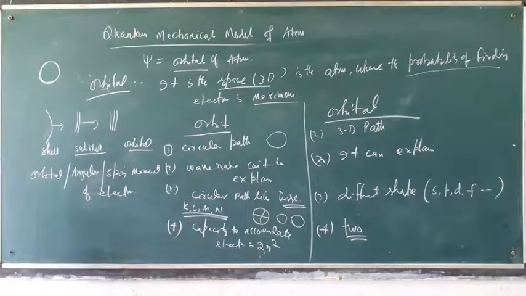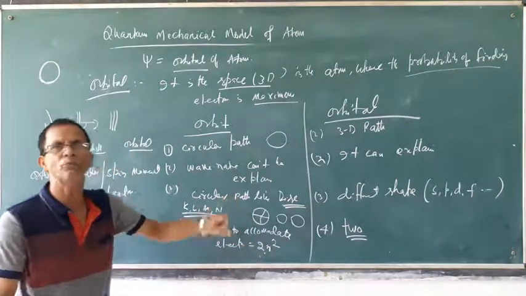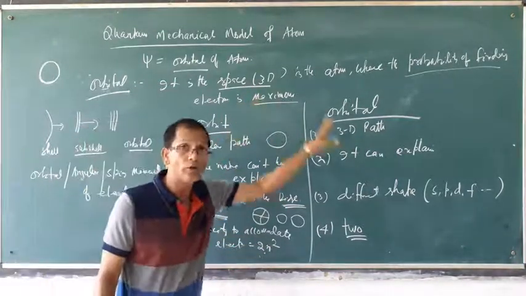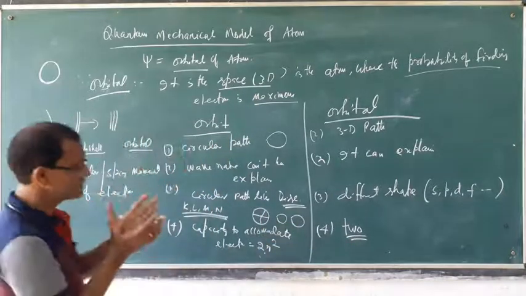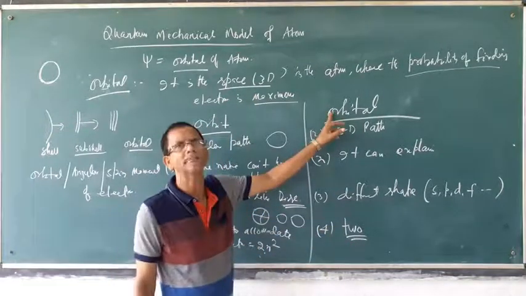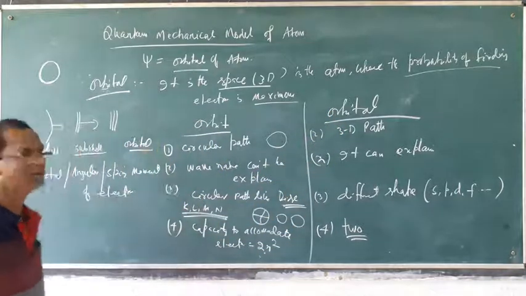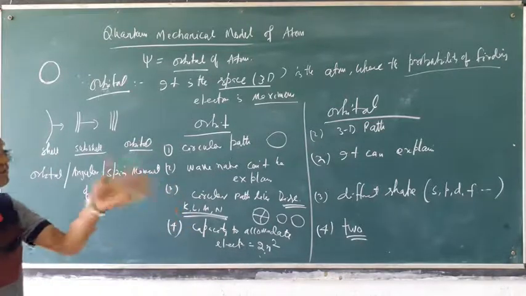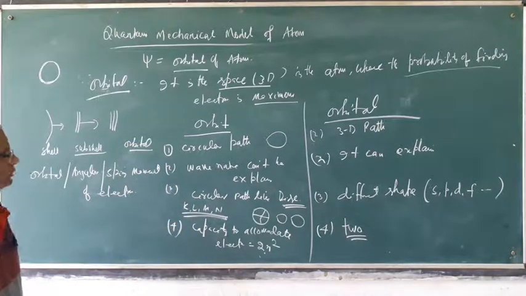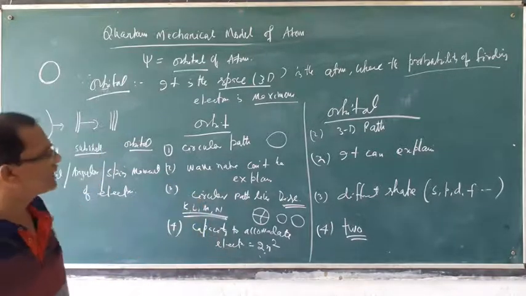We will discuss later how it is 2. So the capacity to accommodate electrons in an orbit is maximum 2n square, but all orbitals have capacity 2. A maximum of 2 electrons remain in the orbital. Here, K shell 2 electrons, L shell 8 electrons, like this. And their shapes are also different.